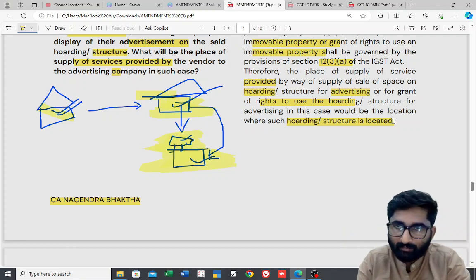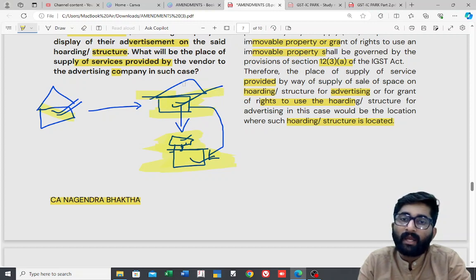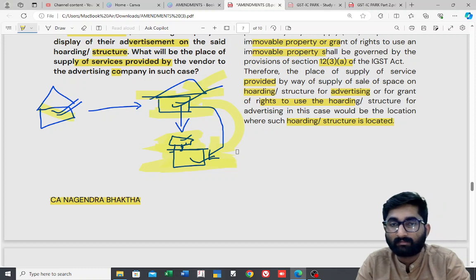Now in our example, Joyalukkas gave the advertisement contract to, for example, some advertising company. This advertising company is from Delhi. I am in Hebri. My place is Hebri. So what has happened here? From there they came to Hebri to take this service.